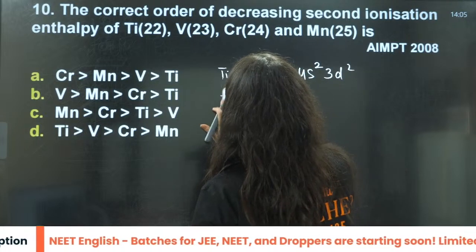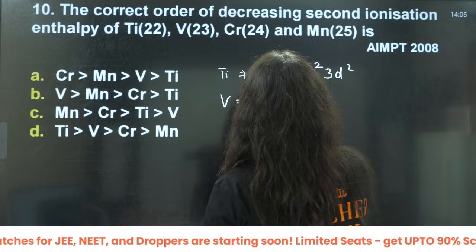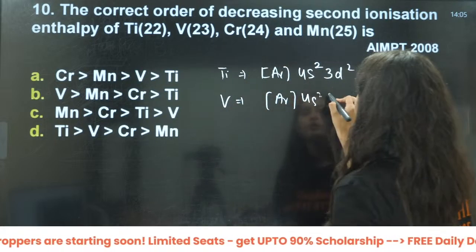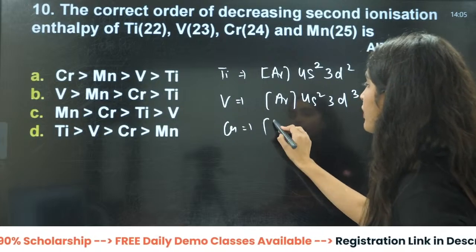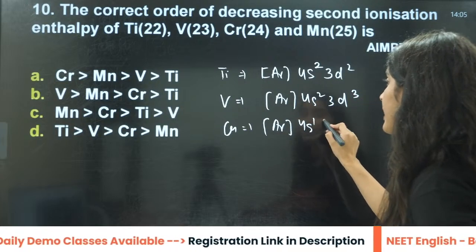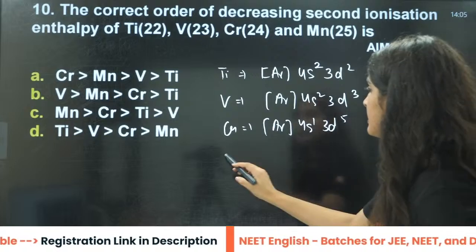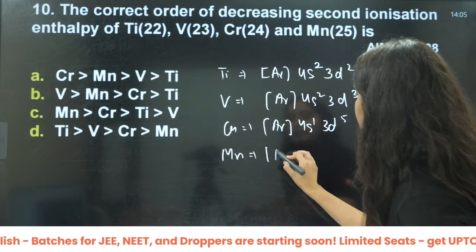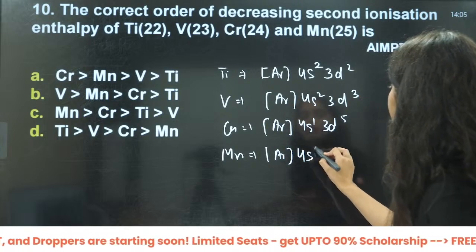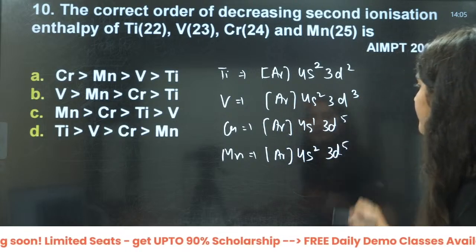Then you have vanadium, that is argon, 4s2, 3d3. Then you have chromium, where you have to write the exceptional configuration, that is going to be this. Then you have manganese, argon, 4s2, 3d5, right?